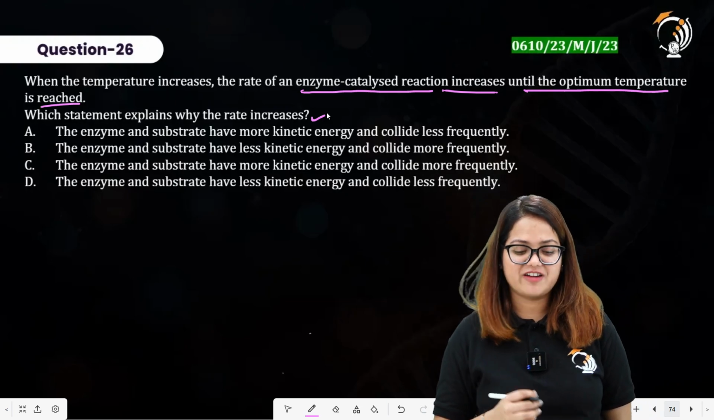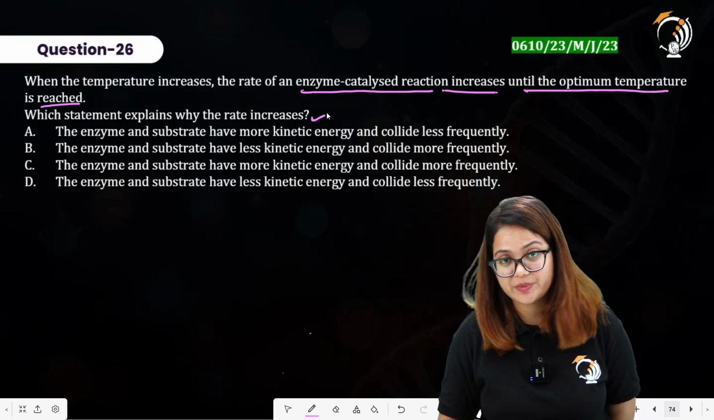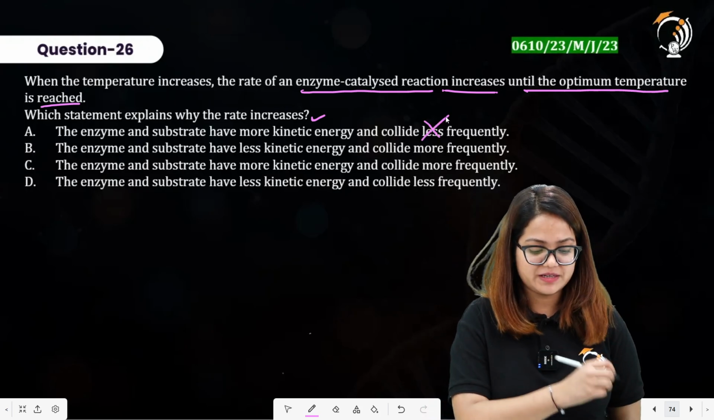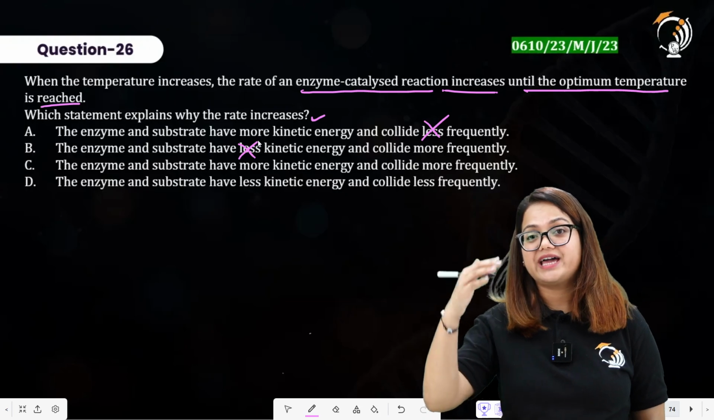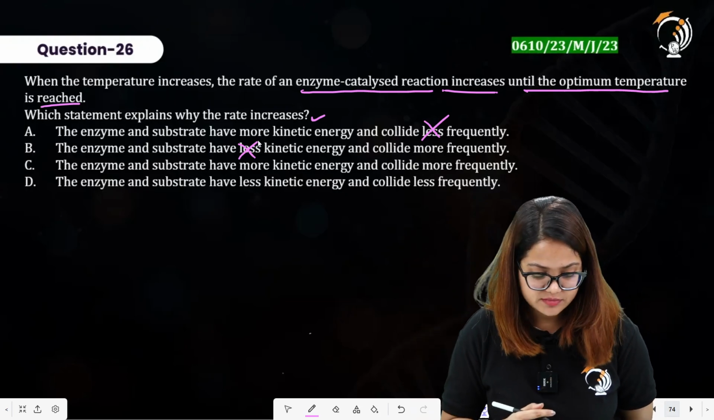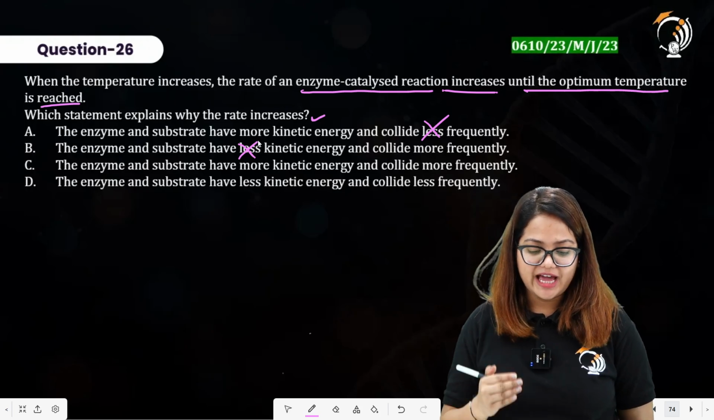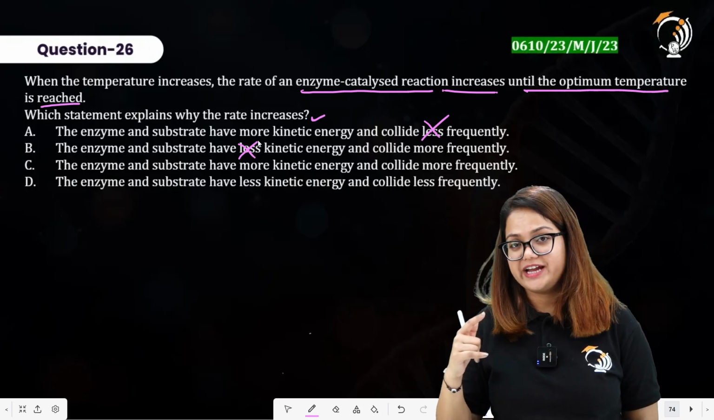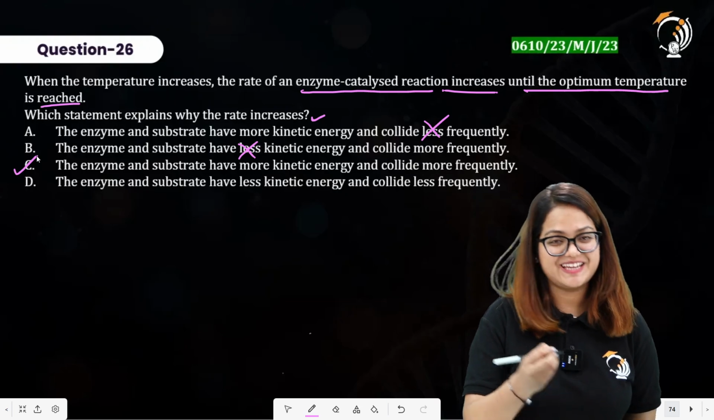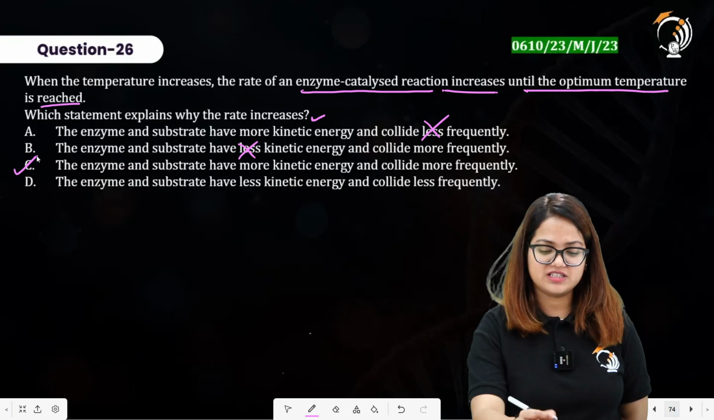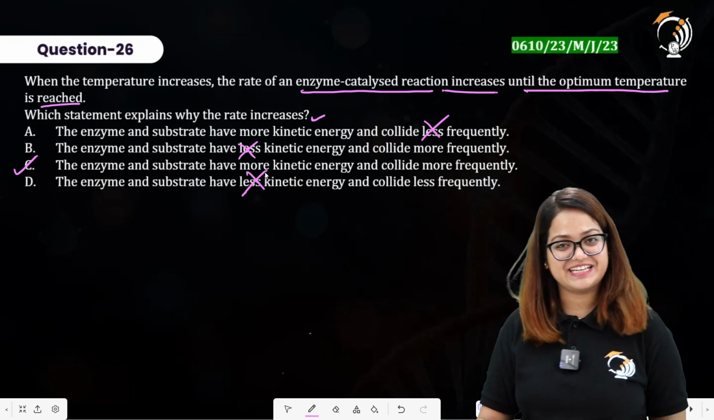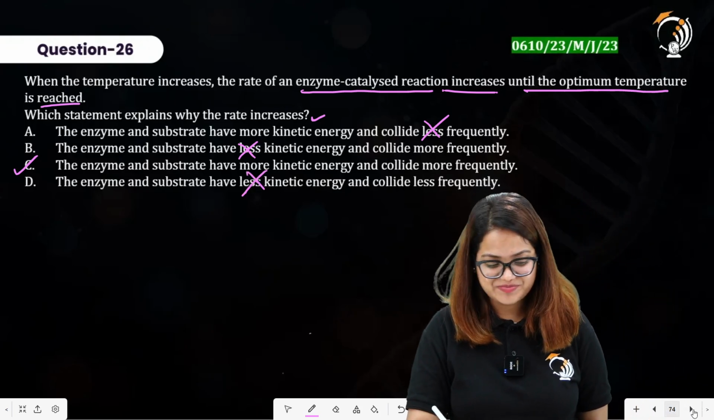The enzyme and substrate have more kinetic energy and collide less frequently? They collide more frequently. The enzyme and substrate have less kinetic energy? They have more kinetic energy at higher temperatures. All right. Enzyme and substrate have more kinetic energy and collide more frequently. Option C here is the right answer. Statement D says the enzyme and substrate have less kinetic energy. Here this statement is incorrect. Option C here is the right answer.